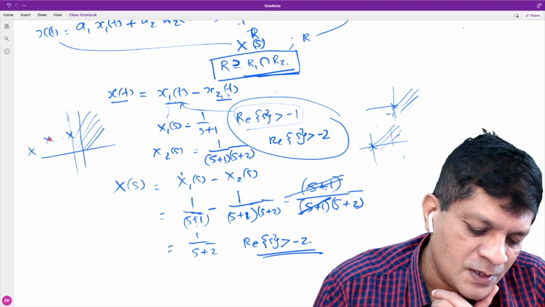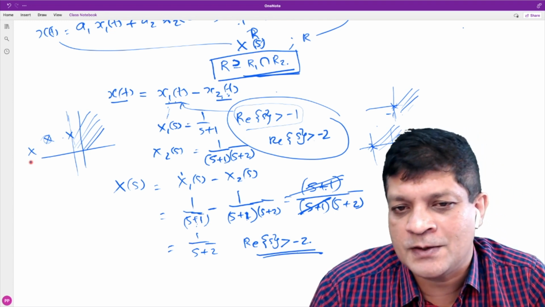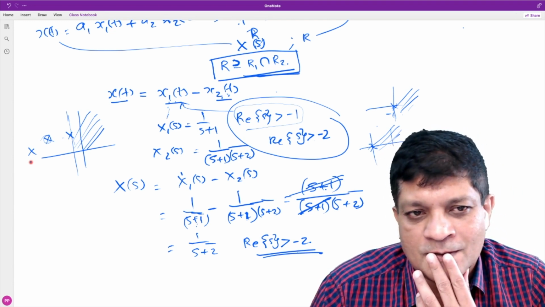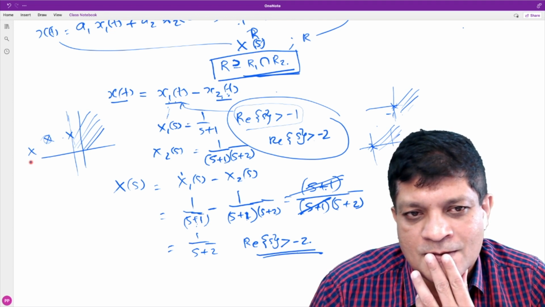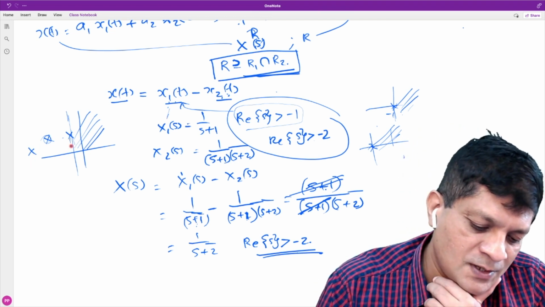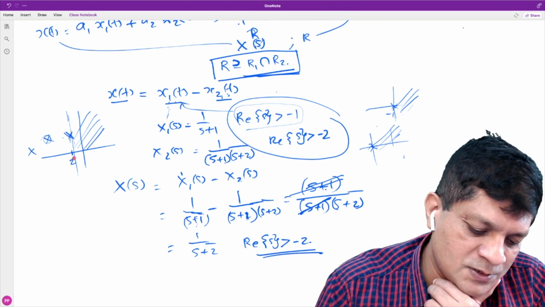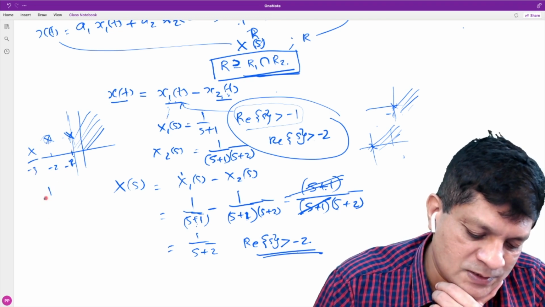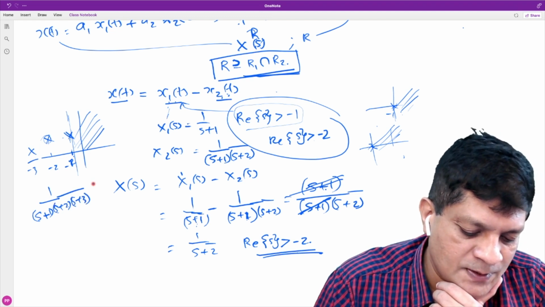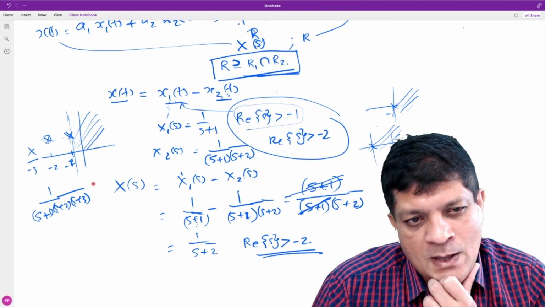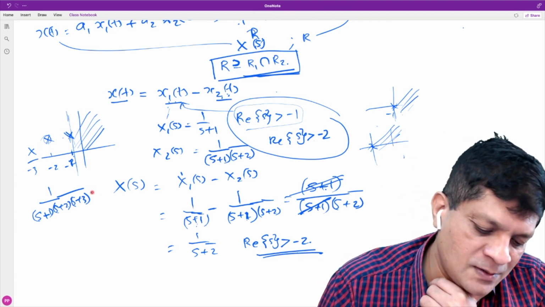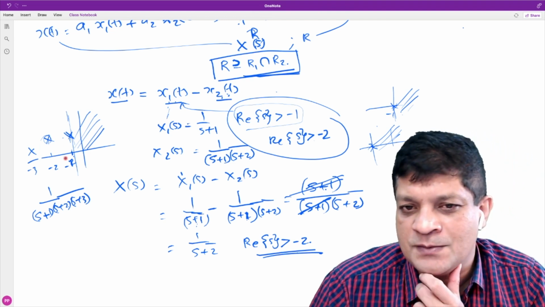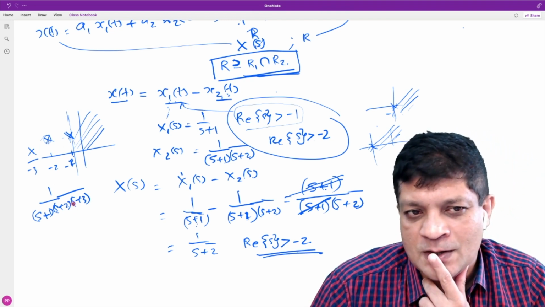Suppose if this pole is getting cancelled, then will it affect the ROC? Now my point is, let's say there are 3 poles, at minus 1, minus 2, minus 3. So the expression is 1 by s plus 1 into s plus 2 into s plus 3. Let's say this one. Now, when you combine this with some other signal, and if it is a right-sided signal, what is the ROC? What is the ROC of this?